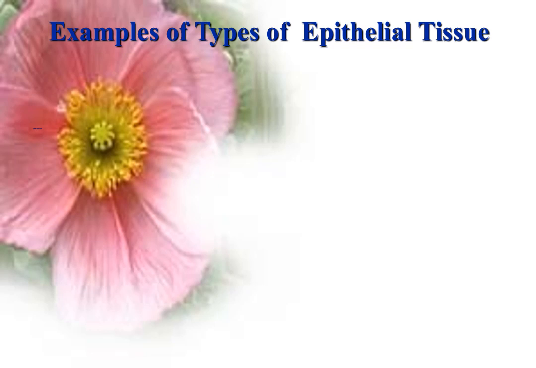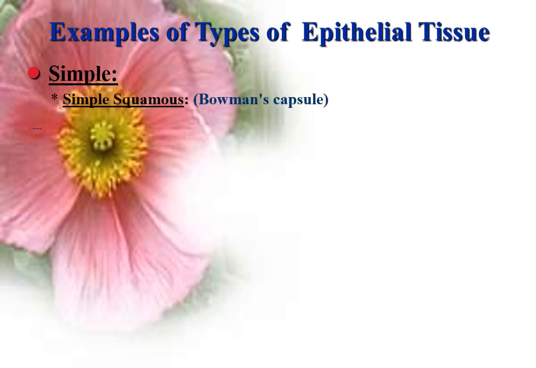Examples of types of epithelial tissue. Simple epithelium, formed of one layer of cells, is classified according to the shape of the cells. Simple squamous epithelium, a single layer of flattened cells. An example, epithelial lining Bowman's capsule in the kidney.